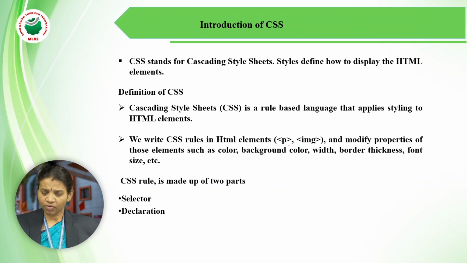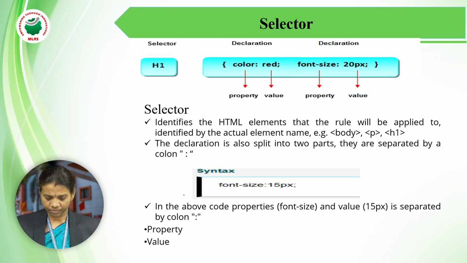What are the benefits of CSS? When compared to HTML and CSS, what are the benefits? Easy formatting changes, quick development of websites, faster website development, compatibility, user-friendly, quick development time, increases the website speed. Again here, a CSS rule is made up of two parts. What are the parts? The first one is a selector, the second one is a declaration block. What is meant by a selector?